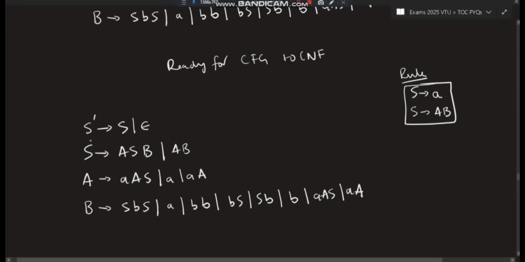Now see, S dash goes to S. Is this valid? No, it's not valid. Why? Because S dash goes to S here, but here we don't have that kind of rule. So we'll be solving it one by one.